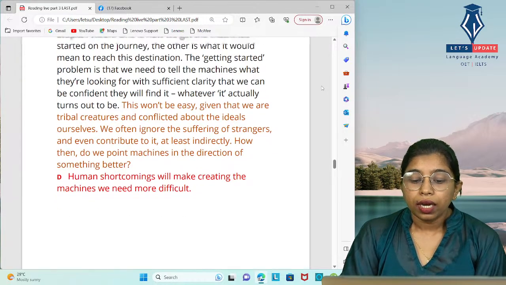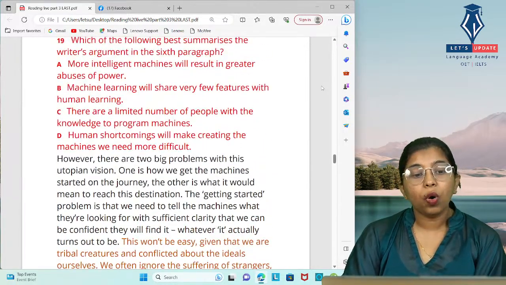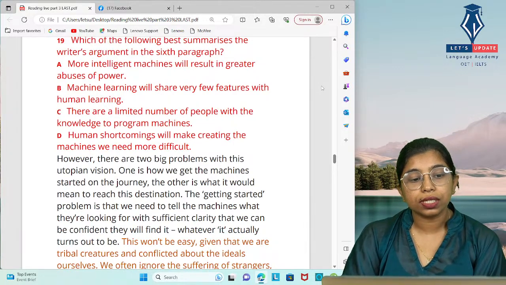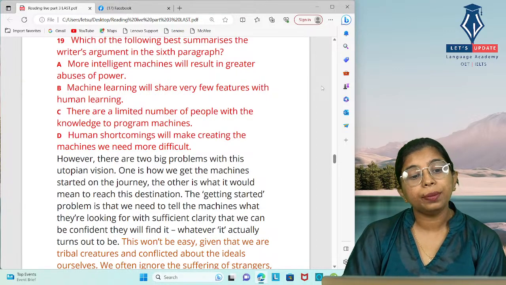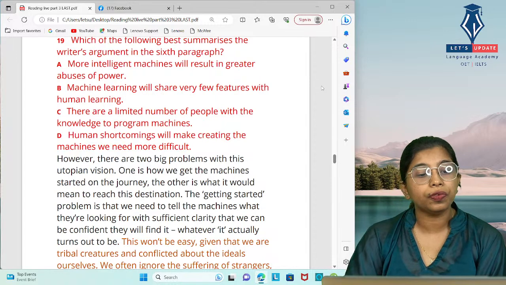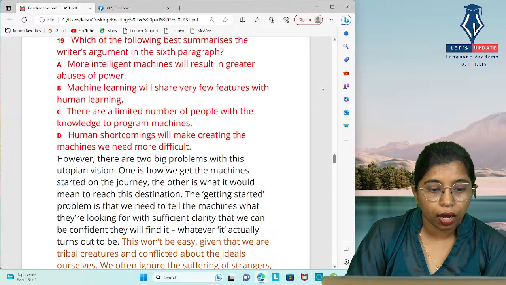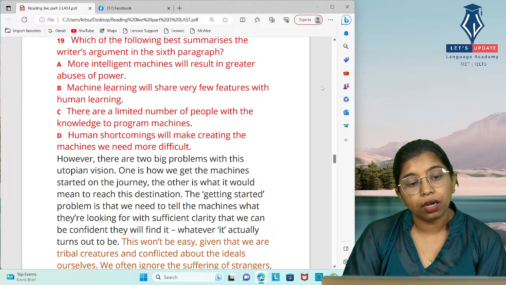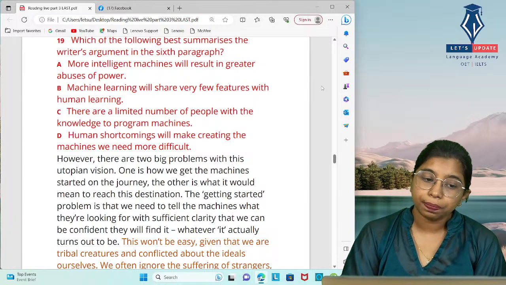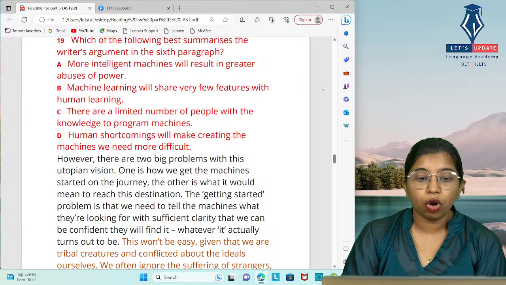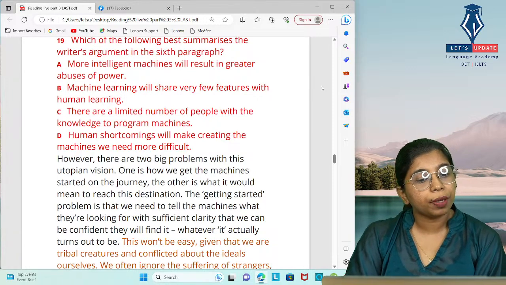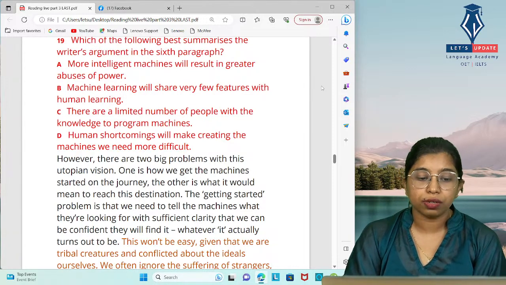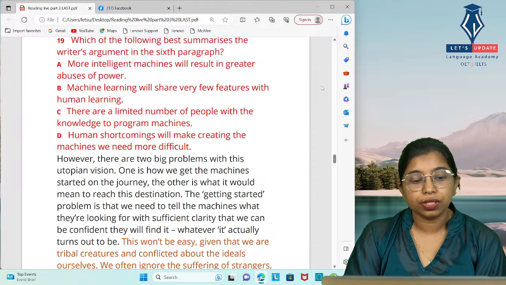So in the options it is given, more intelligent machines will result in greater abuses of power. No, the writer is not mentioning anything about it. And machine learning will share very few features with human learning. No, they haven't mentioned anything about the learning strategies, or what is common between human and machine learning. And there are a limited number of people with the knowledge to program machines. No, they haven't mentioned anything about it.